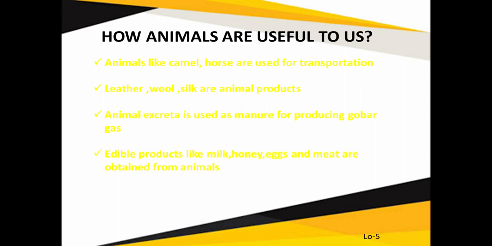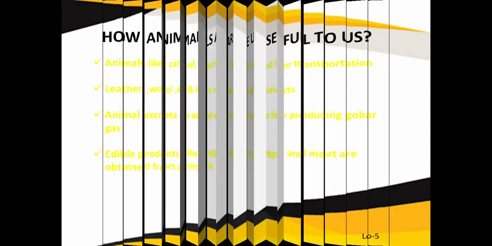Next, edible products which we get from animals, like milk, and honey from honeybees. Already we have discussed eggs, hen provides us eggs, and we use various types of meat which are obtained from the animals. So students, now your next learning outcome has been achieved. Now you are able to explain and write how animals are useful to us.